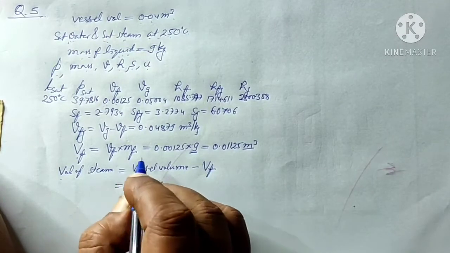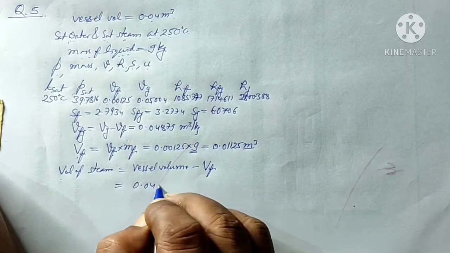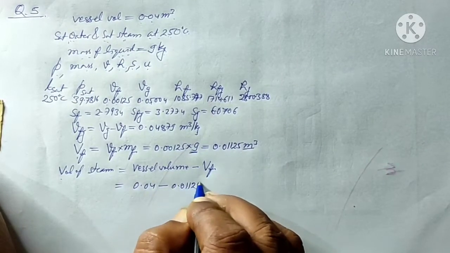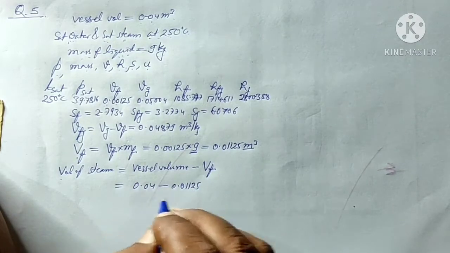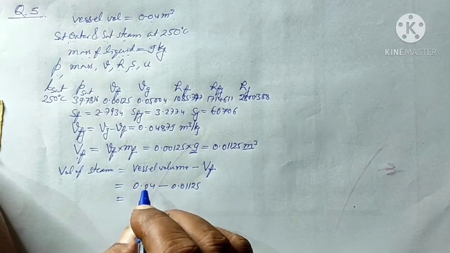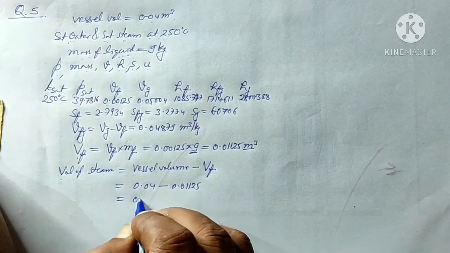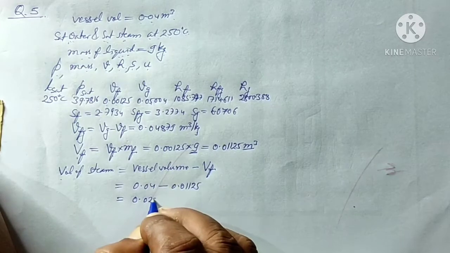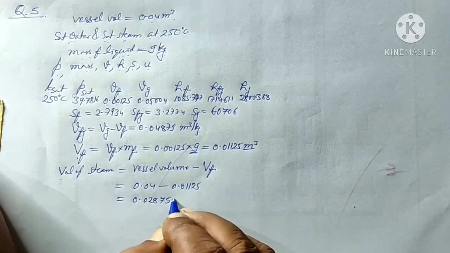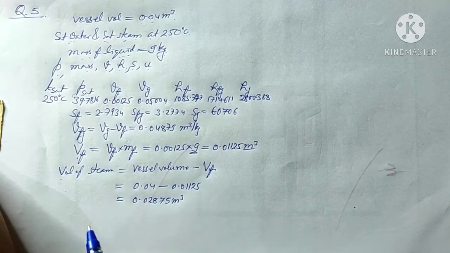The total volume is 0.04 meter cube minus 0.01125, the volume of the liquid. So we get the volume of the steam as 0.02875 meter cube.